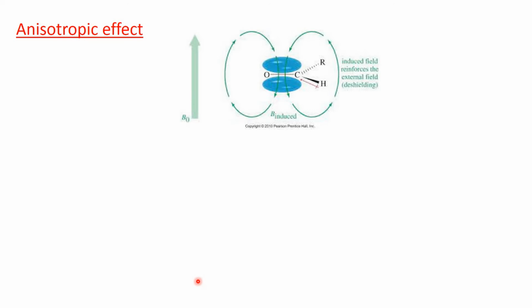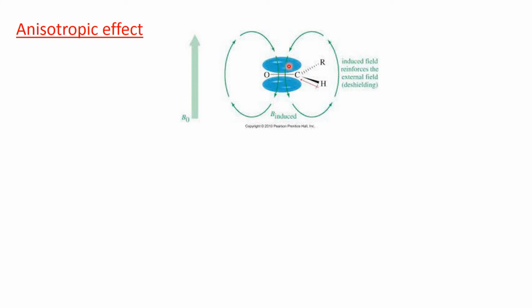Now coming to the anisotropic effect in aldehydic proton. Here also this molecule is oriented perpendicular with respect to the direction of the applied magnetic field.